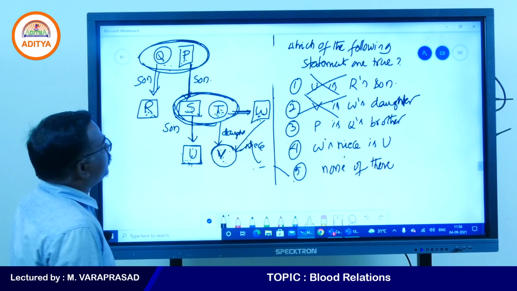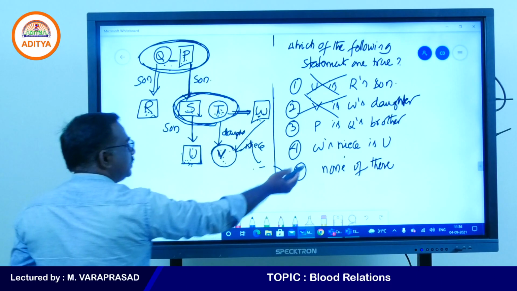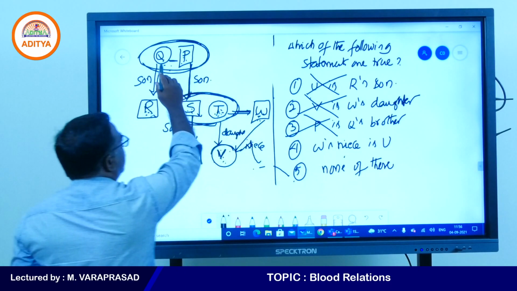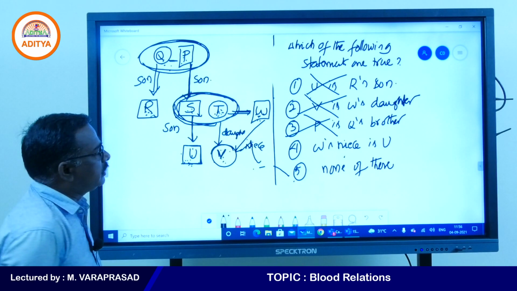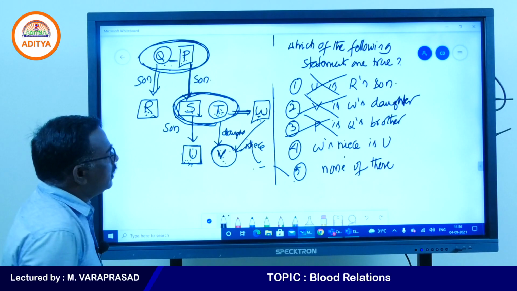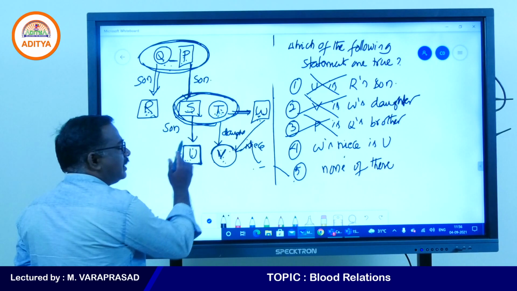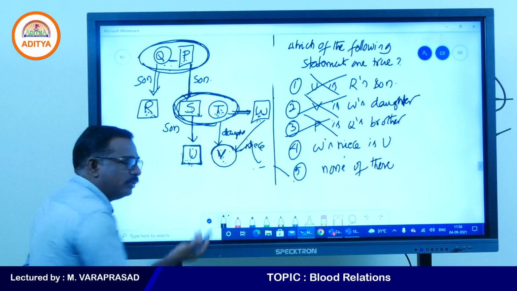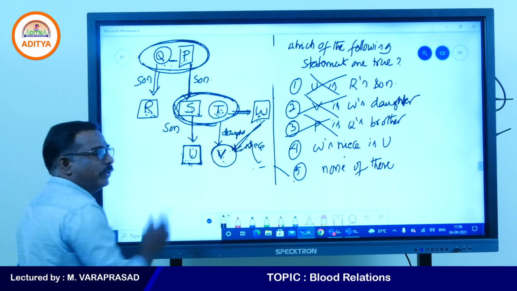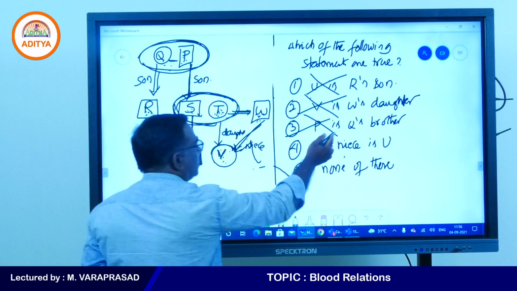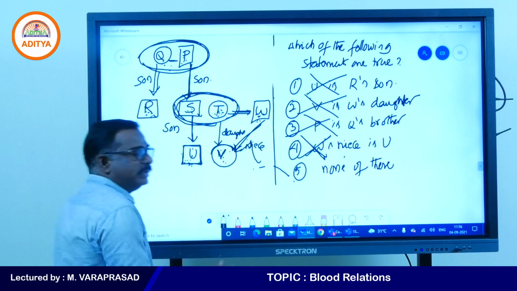Third one, P is Q's brother. No, these are wife and husband. So this is also completely wrong. P is Q's brother is not at all correct. Now what is the fourth option? W's niece is you. No, this is male, so not niece at all. W's nephew, not niece. This is niece, V. So this one is nephew. So that is also not correct. So all options are not correct here. No true here. So none of these is the answer.